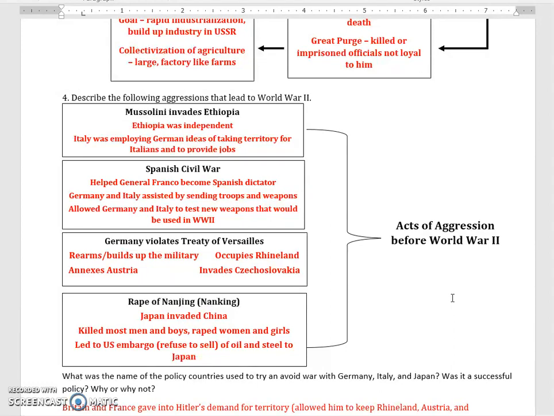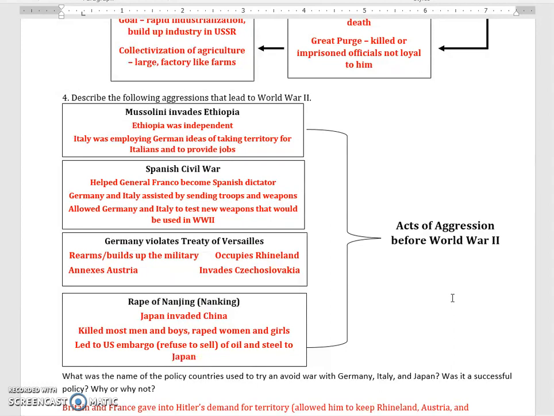Japan is also caught up in this military aggression leading up to World War II. Japan, ever since the Meiji Restoration, has become more imperialist, looking to take territory. Japan invades China in the early 1930s, and one of the major events during this invasion was the Rape of Nanking. During this event, most of the men and boys in the town were killed, and the women and girls were raped or killed. This leads to a lot of criticism of Japan.